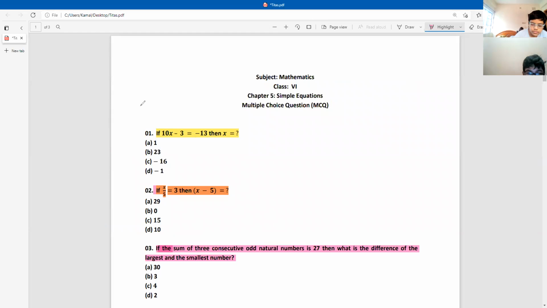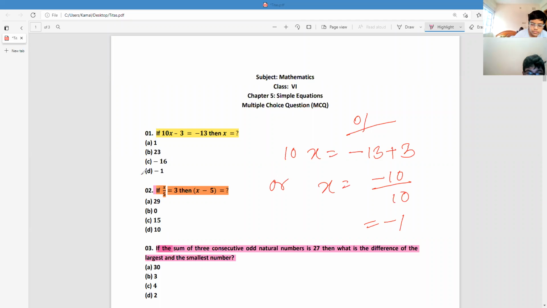The first question, find the value of x. Question number 1, find the value of x. There are total 10x on the left side and here 3 shifts to the right side, so this one will be plus 3. So now our answer will be x equals minus 10 divided by 10 equals minus 1. First question answer is D. So do correction and mark in your classwork copy. Those who did it successfully, give 1 mark here.